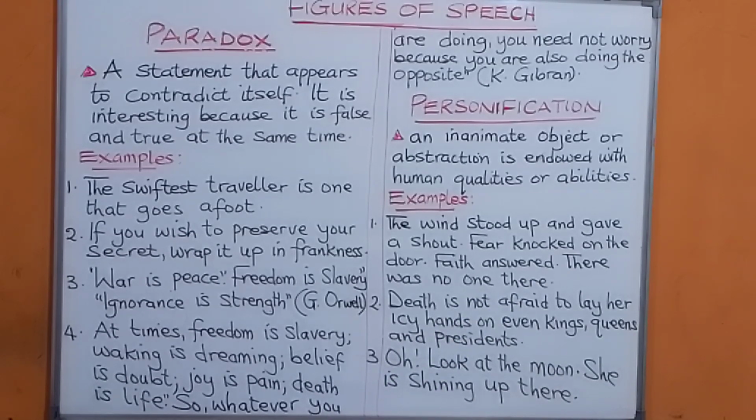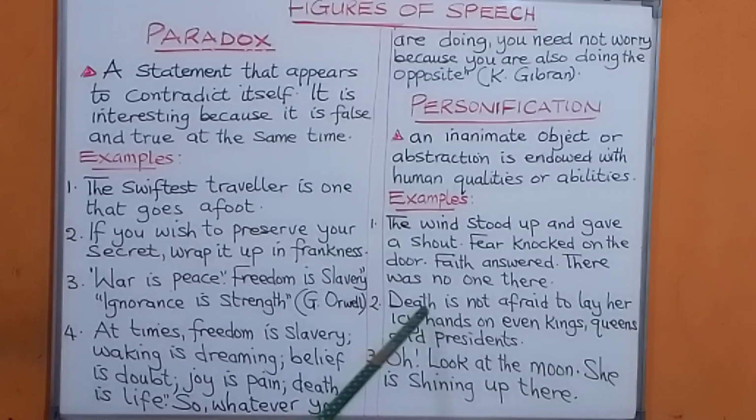You are giving wind a human quality. The wind stood up and gave a shout. You are also giving fear a human quality. Knocked on the door. Faith answered. You are also giving faith a human quality of answering. There was no one there.